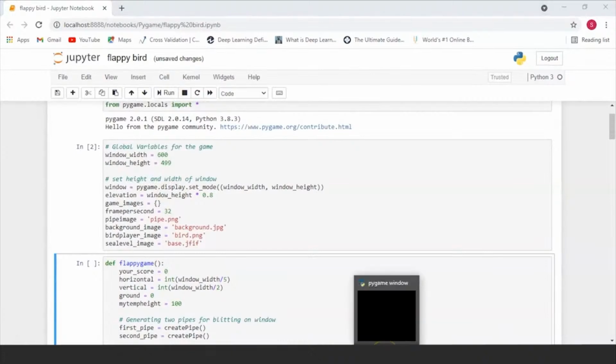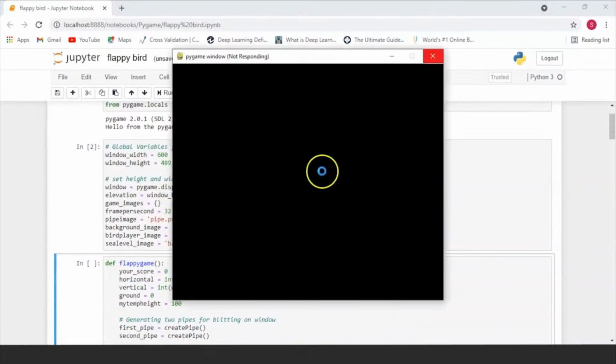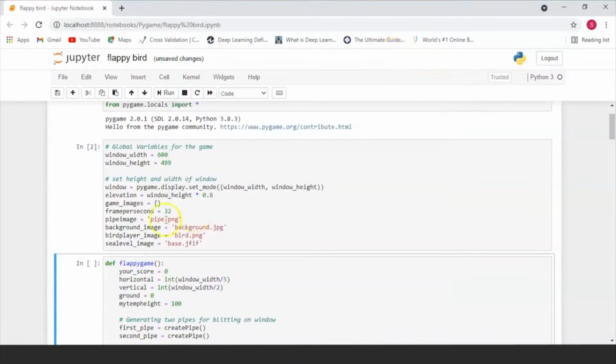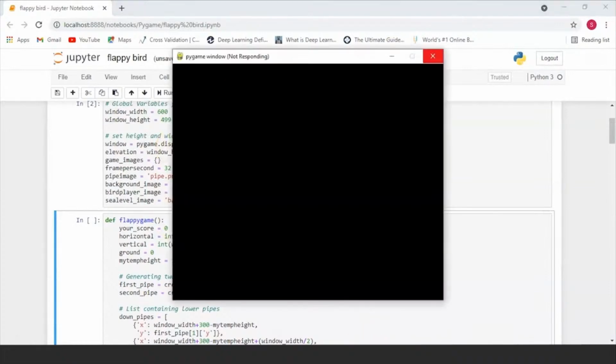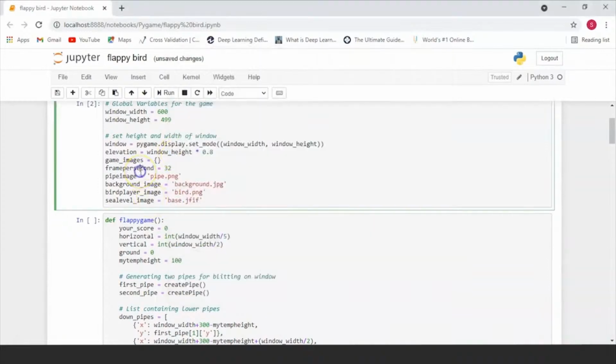So here, as you can see, a new window has come up. This so far is just our Pygame window. Nothing has been shown on it because we haven't initialized any of these parameters into our window as of yet. So far, the only thing we've done is create a basic window which doesn't have any of the parameters on it, with a width of 600 and a height of 499.